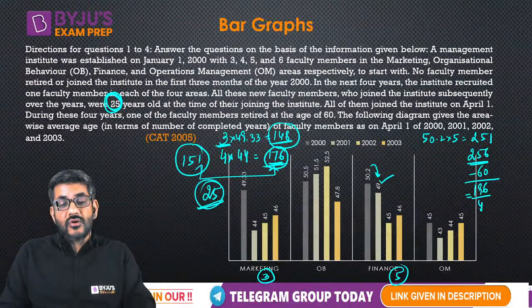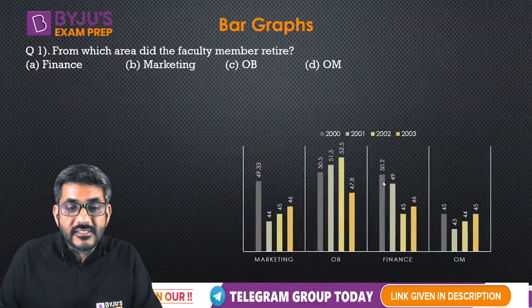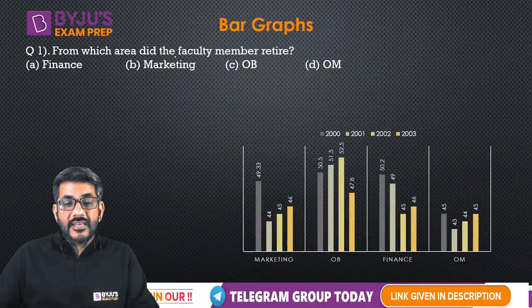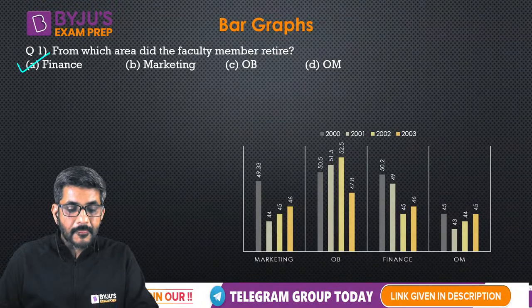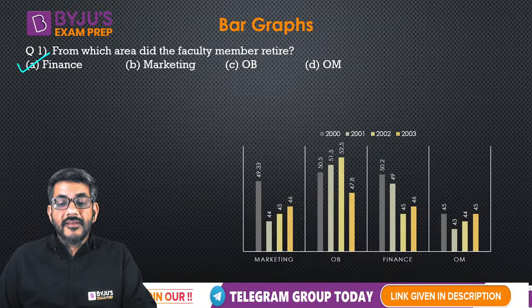Once this is understood, of course, we can straight away start doing the questions. This is the first question. From which area did the faculty member retire? We discussed about it. It must be finance. The faculty member retired from finance.